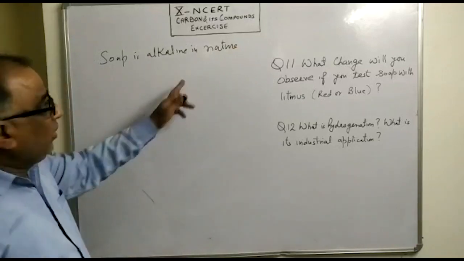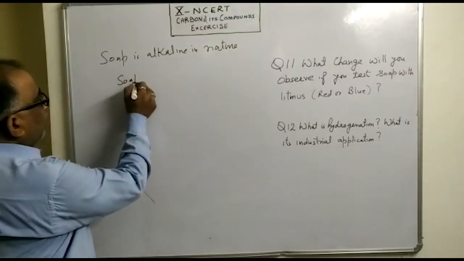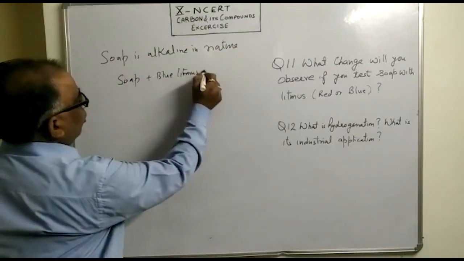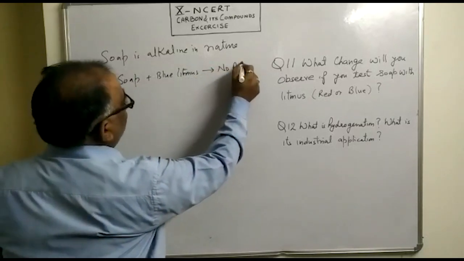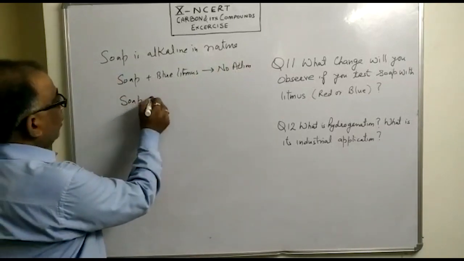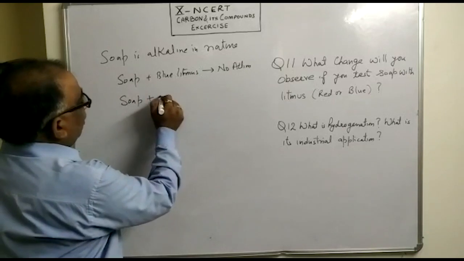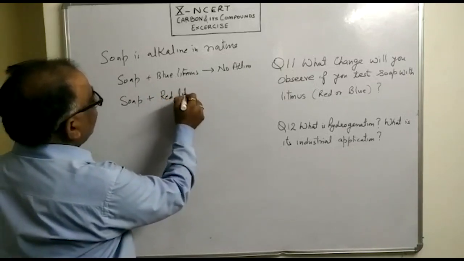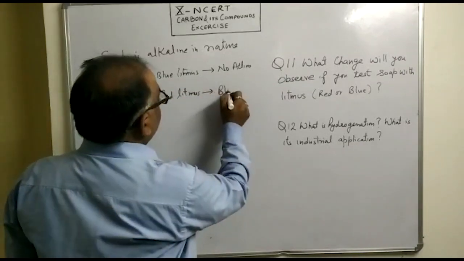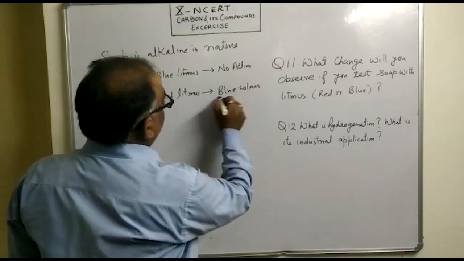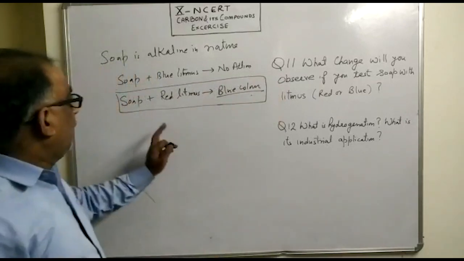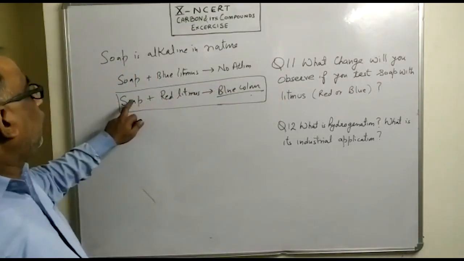Since soap is alkaline in nature, when we add blue litmus to soap solution, no change in color will take place. However, if this same soap solution is mixed with red litmus, it will turn blue. So this is the change we will observe when red litmus reacts with soap.